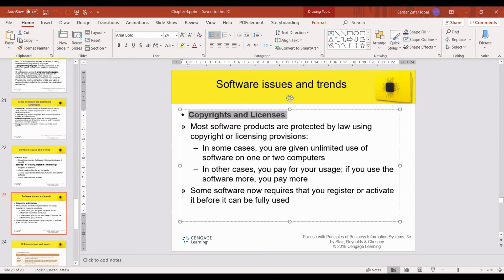Okay, what is the difference between copyright and license? Anybody knows? Again, please, doctor. Copyright and licenses, what is the difference?